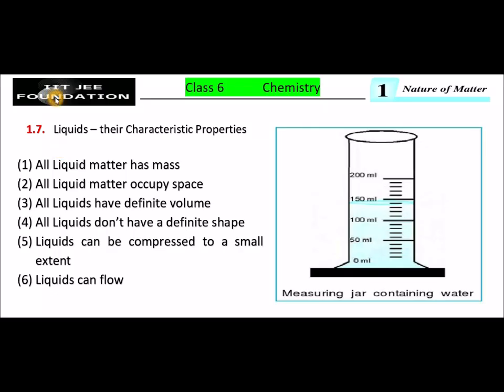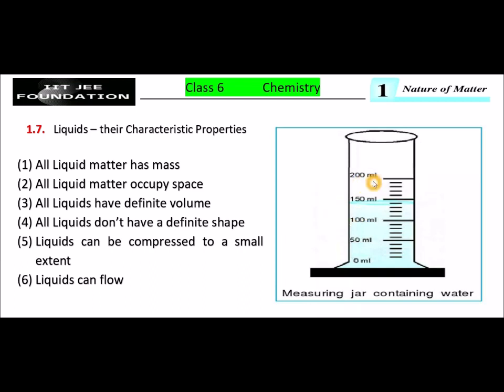Dear students, in this video I explain the second characteristic property of liquids. All liquid matter occupy space. Using these examples. You see this image.